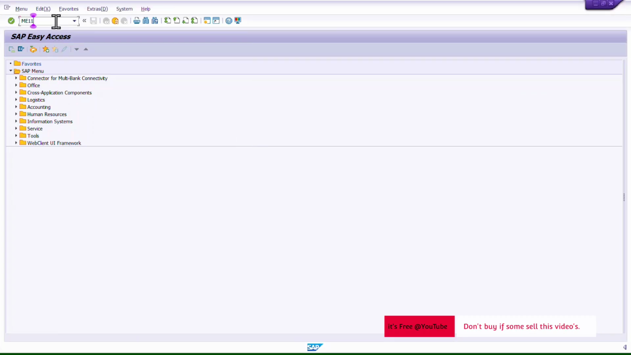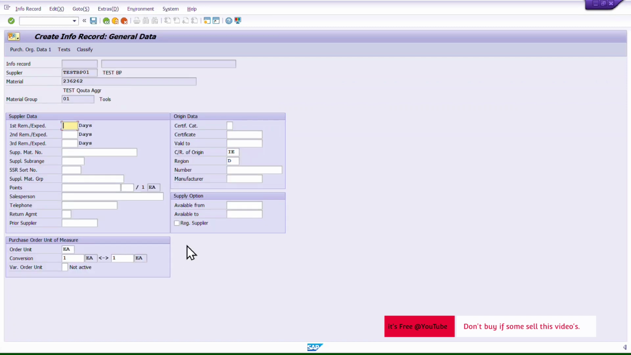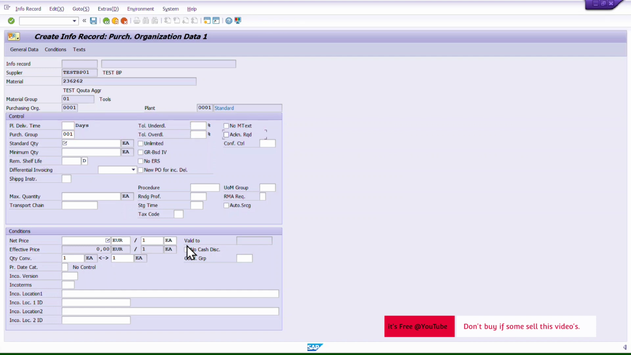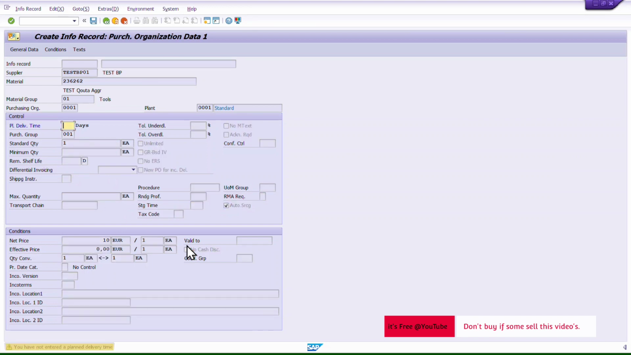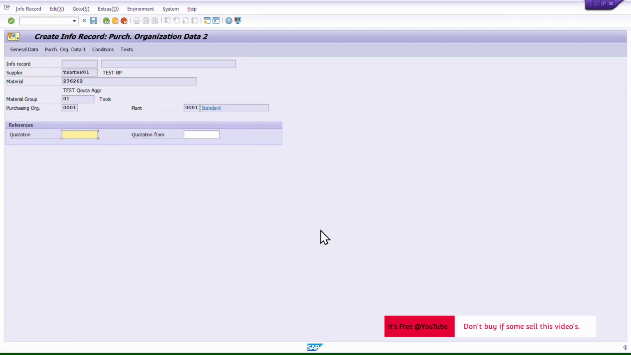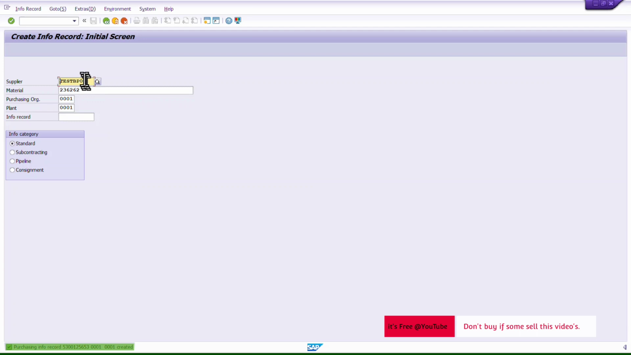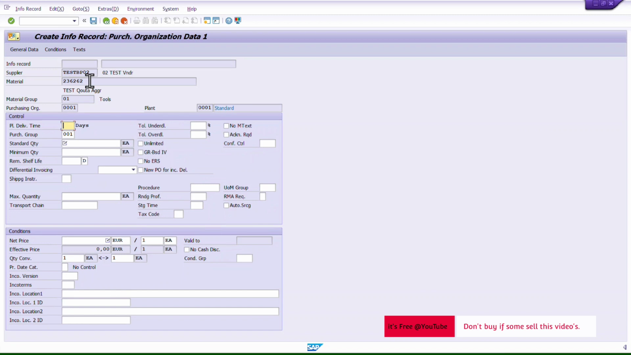ME11, it's again normal, purchasing info record, no need to change anything. So I'm maintaining the purchasing info record, and here also there is no special requirement. I'm just maintaining the normal details that are usually needed in a purchasing info record. And I will save the first one. In a similar way I will maintain it for the rest of the vendors as well. I will try to do it here for maybe 3 or 4 vendors.